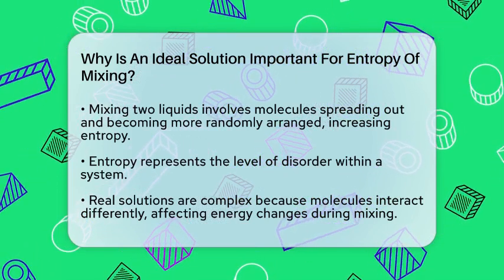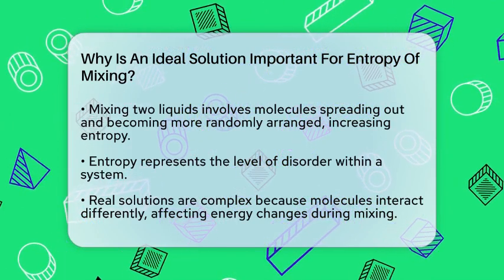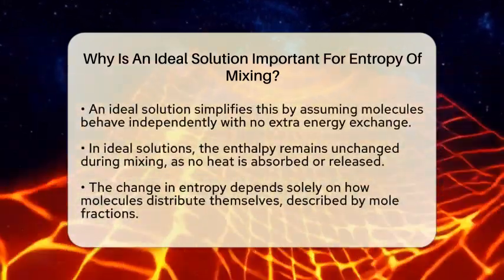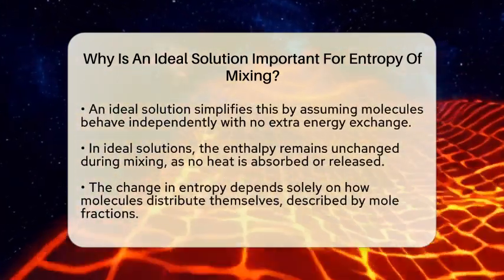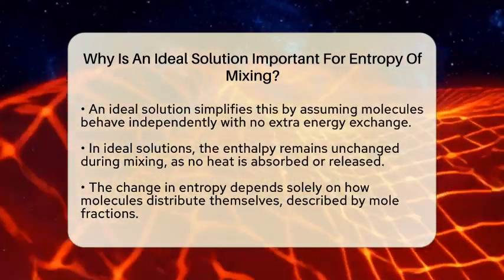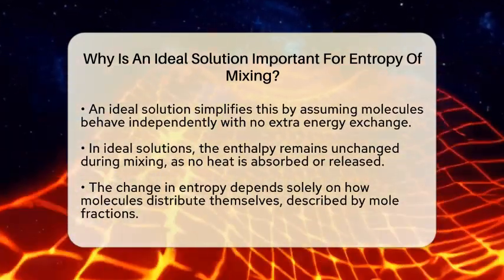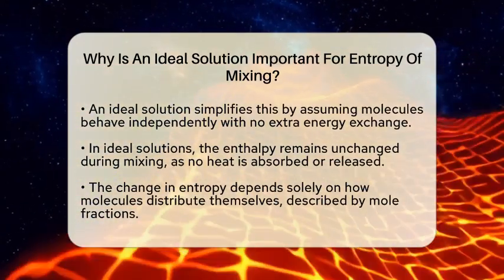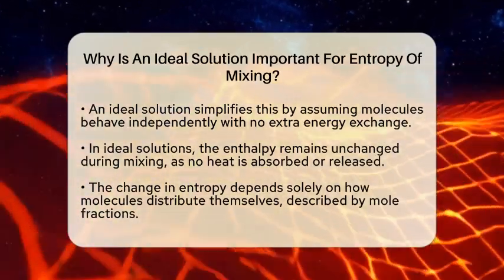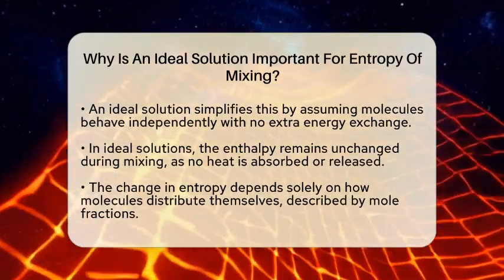An ideal solution is a simplified model where the molecules of each component behave independently, and there are no extra energy changes during mixing. This makes it easier to predict how the entropy will change because we don't have to worry about complicated interactions. In an ideal solution, the molecules don't stick together or repel each other differently than they do with themselves. This means the heat content, or enthalpy, stays the same when the substances mix.